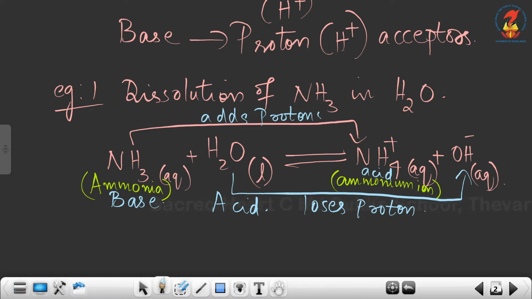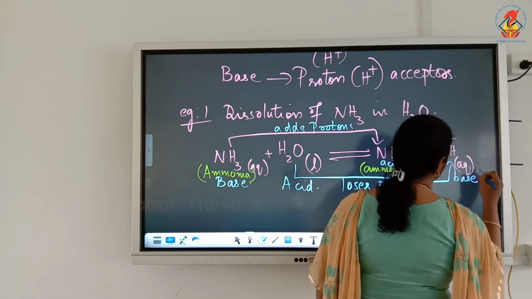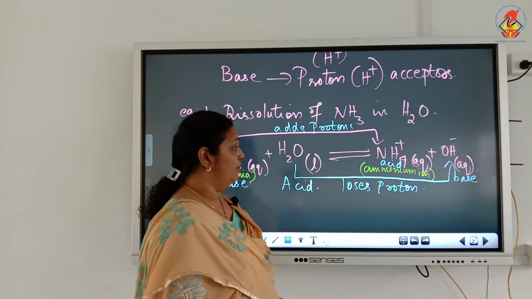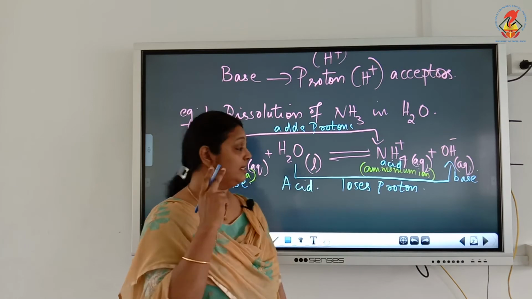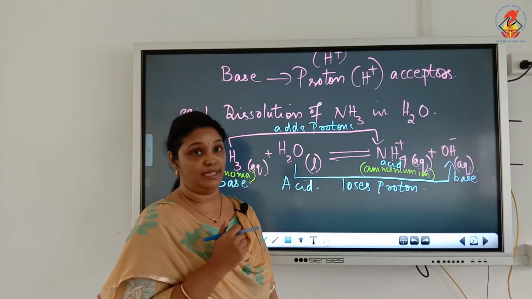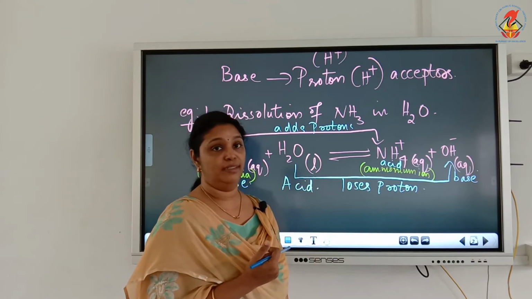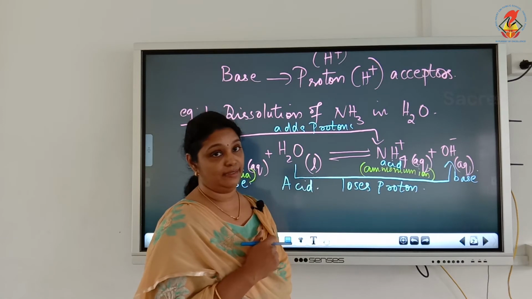OH minus will accept H plus from NH4 plus and act as the base. Now you can call NH3 and H2O the Bronsted base and Bronsted acid. The NH4 plus and OH minus formed are called conjugate acid and conjugate base.